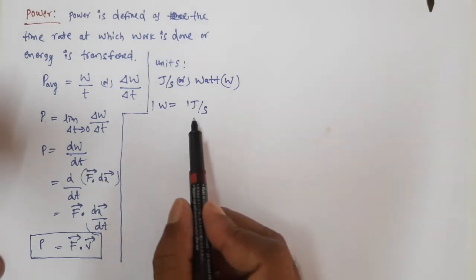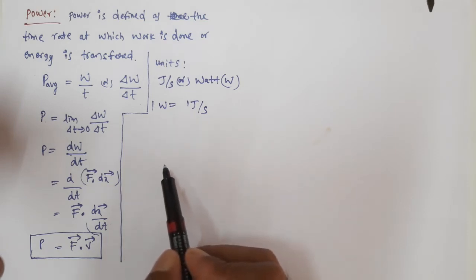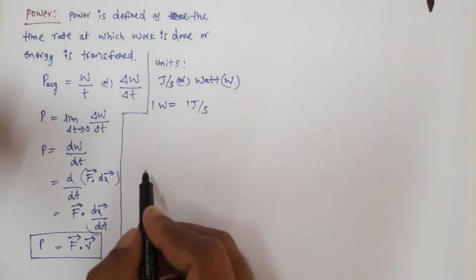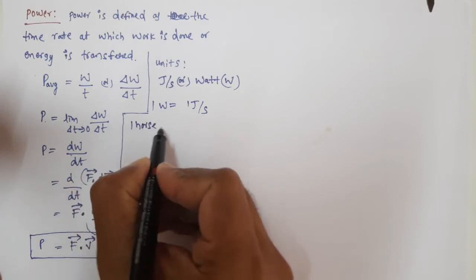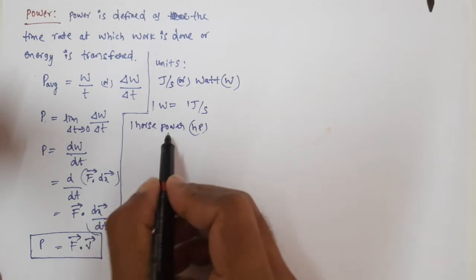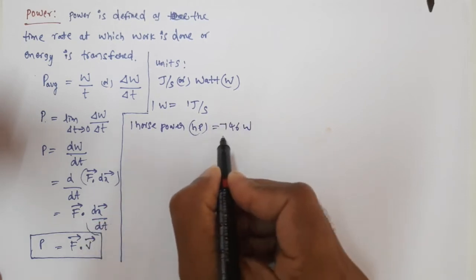If 1 joule of work is done in 1 second, then the power is equivalent to 1 watt. Watt is the SI unit, but we also use a non-SI unit, horsepower, called HP. 1 HP is equal to 746 watts.